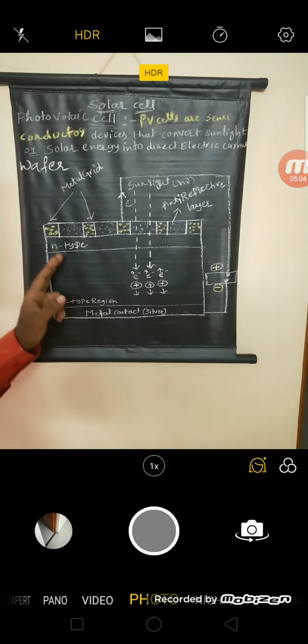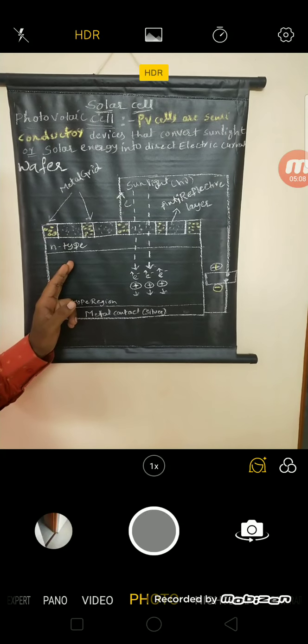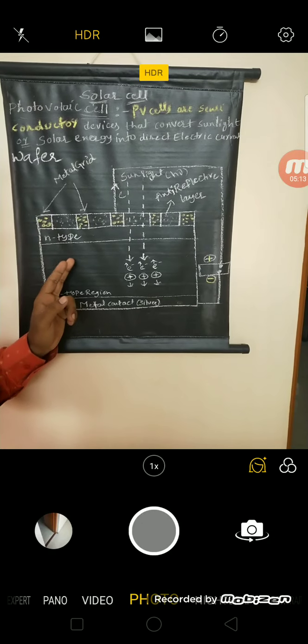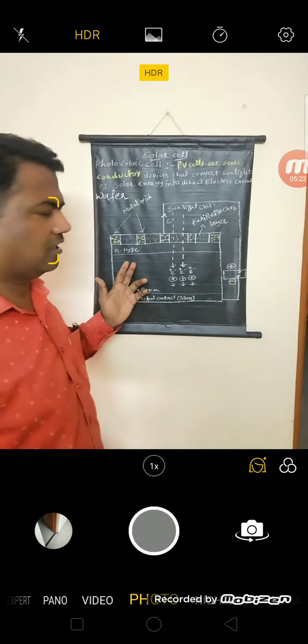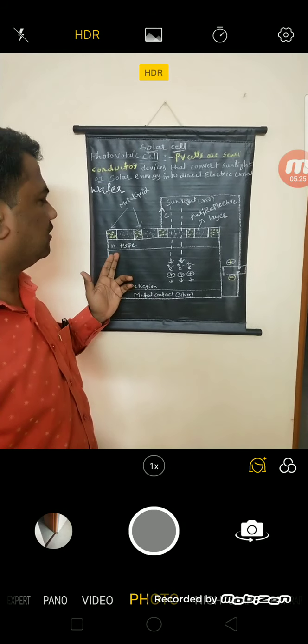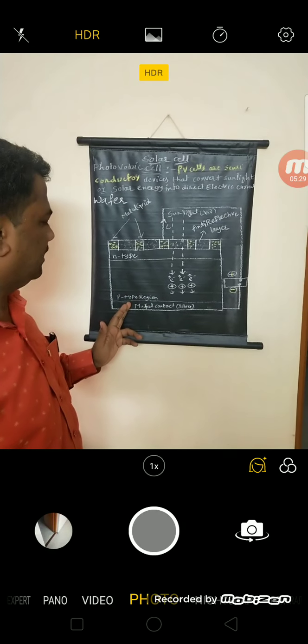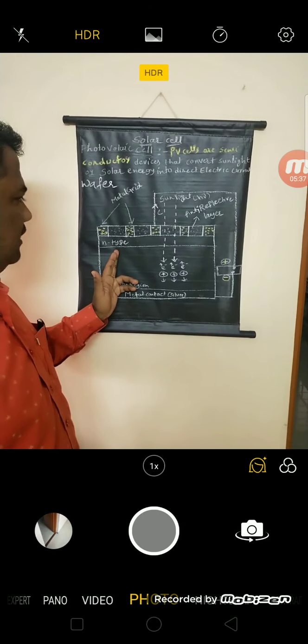So the thin layer of silicon is doped with a pentavalent impurity like phosphorus on the front side and a trivalent impurity like boron at the back side, and then we get the p-type and n-type regions.